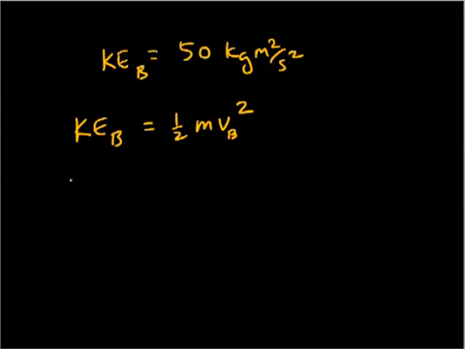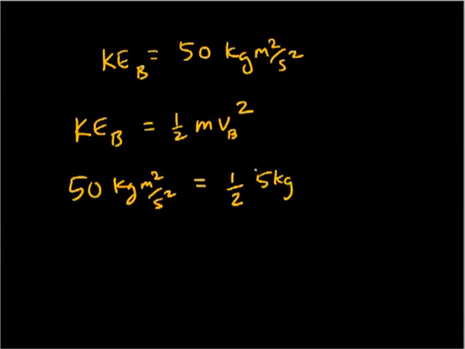So we just determined that we have 50 joules, or 50 kilogram meters squared per second squared. I will not always be putting the more cumbersome way of writing the unit. I'm doing that to show how the units work out in this case.